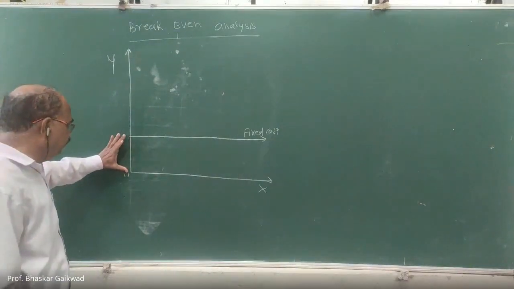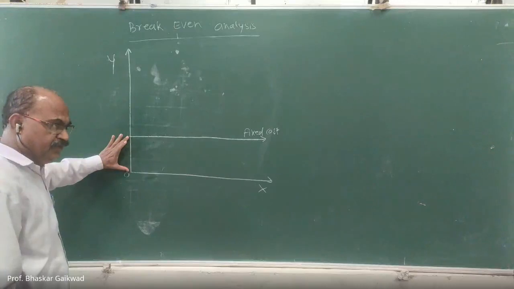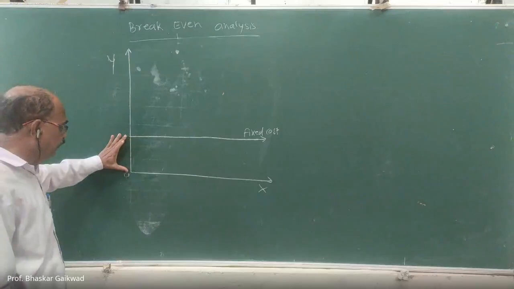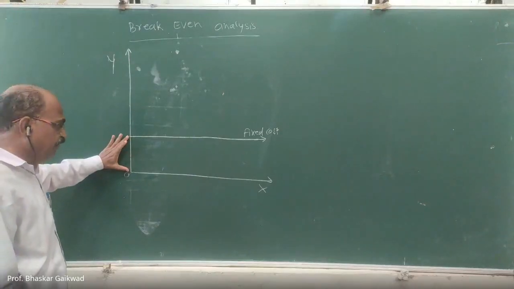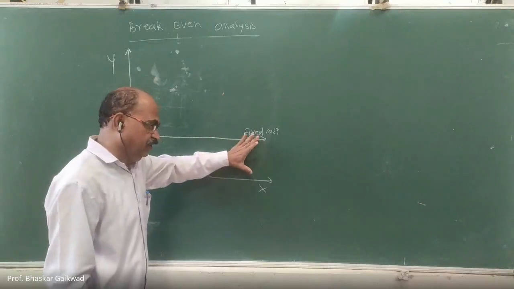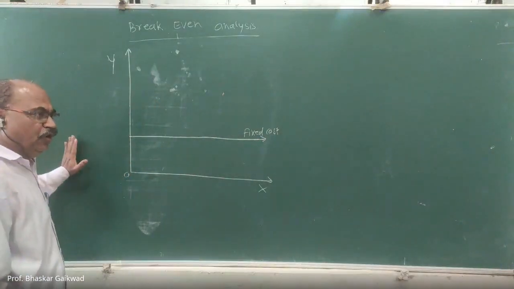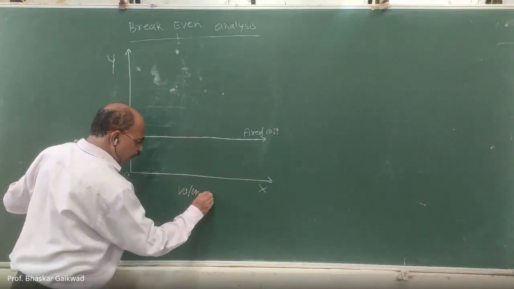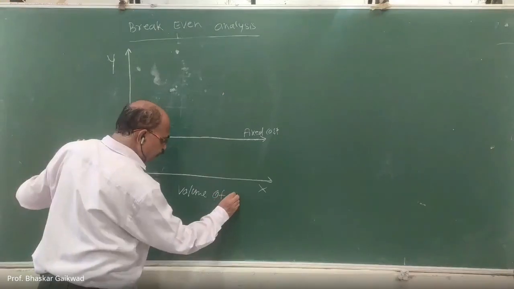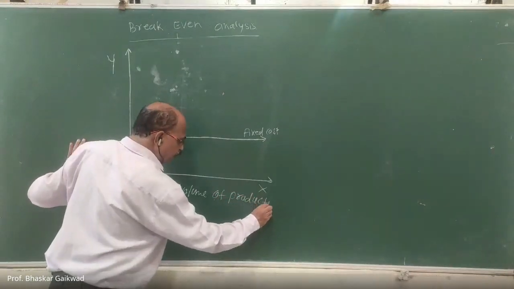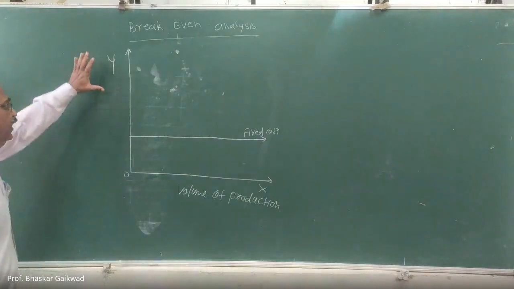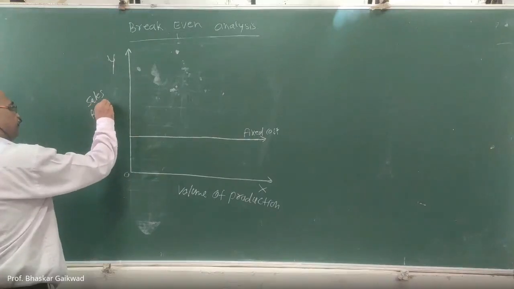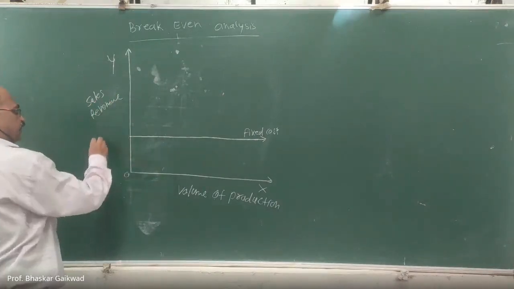Why have I taken this? Because this is the initial investment. To start any industry, we require initial investment. It will remain as it is with respect to volume of production. Now on the x-axis, this is the volume of production. And here you will get the sales revenue or cost.